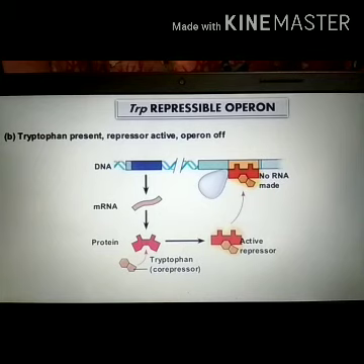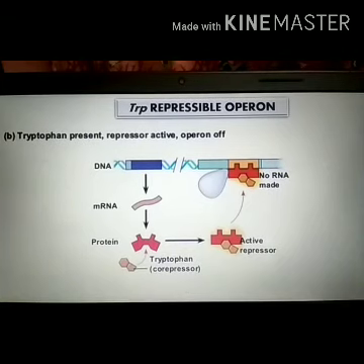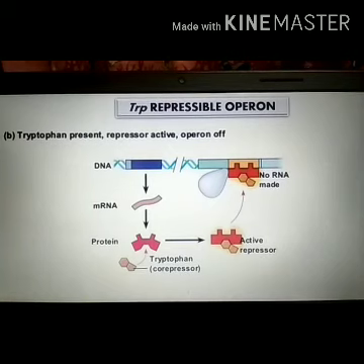So tryptophan is not produced from its precursor. If tryptophan is present, transcription will shut off. If tryptophan is absent in the growth medium, then the transcription will continue.